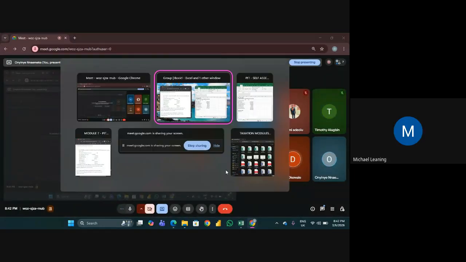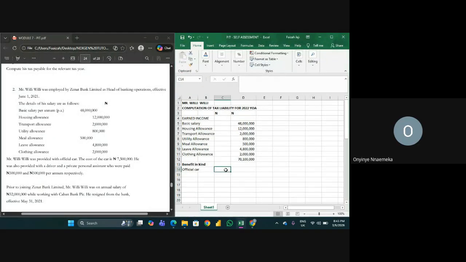So it's going to be 5% of the cost of the car. Okay, that's the official car.